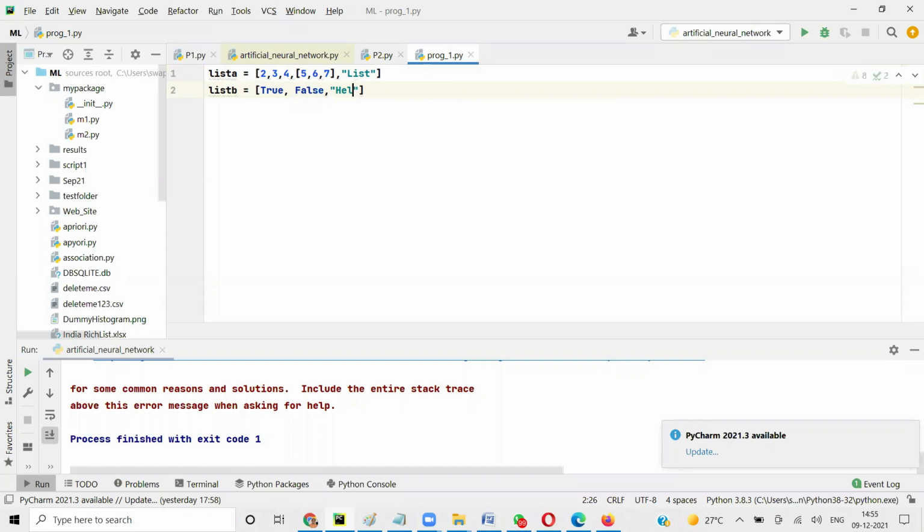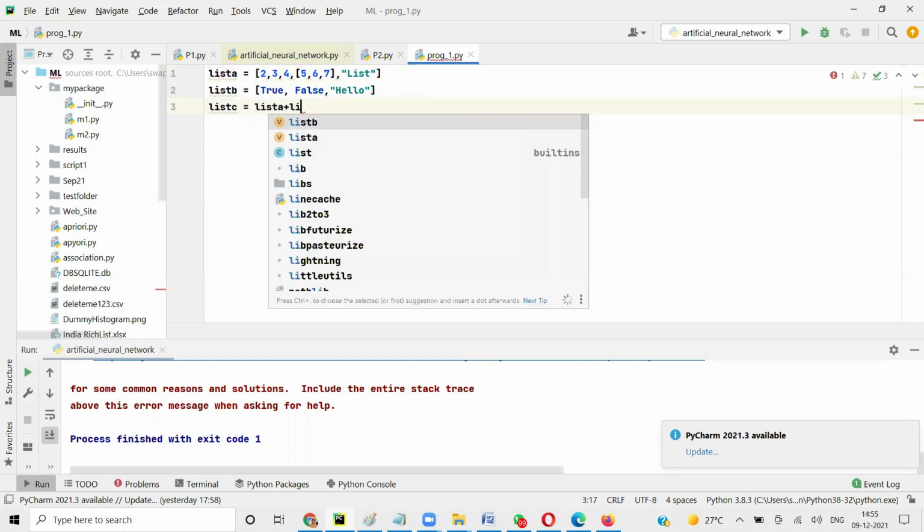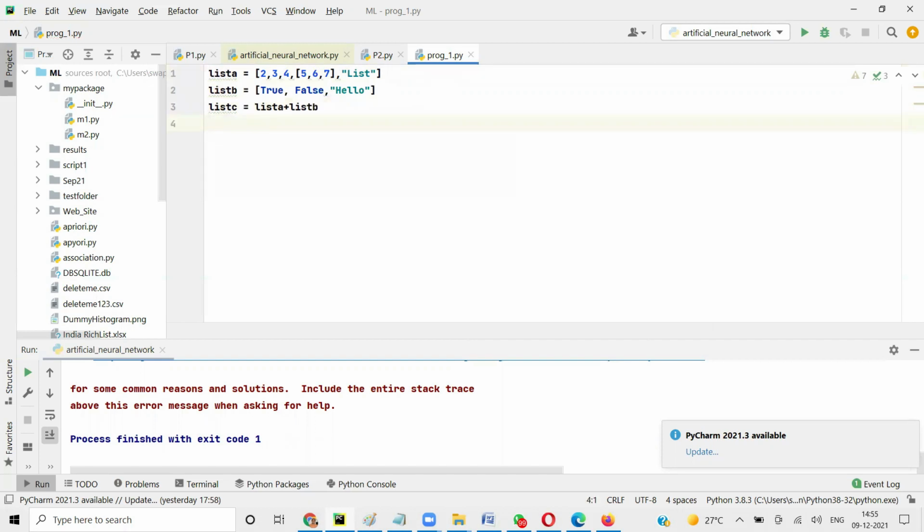Now I can create list C equal to list A plus list B. The values of list A and list B will remain the same. List C will be the one that has the new value.